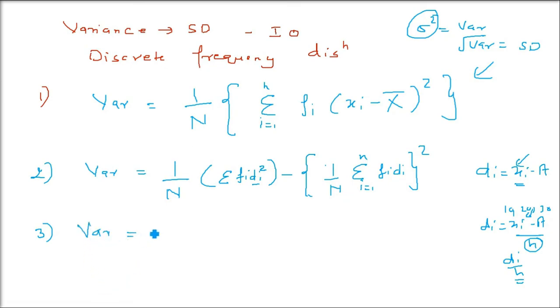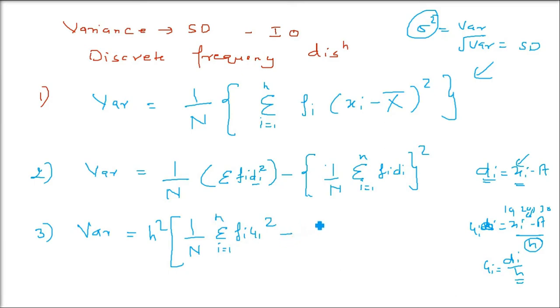Variance is h square, this divisor which I told you, then 1 by capital N, where capital N is sigma f, the sum of the frequencies, into sigma fi ui whole square. Here ui is di by h, and di is xi minus a, where a is the assumed mean. So fi ui whole square, from i equals 1 to n.